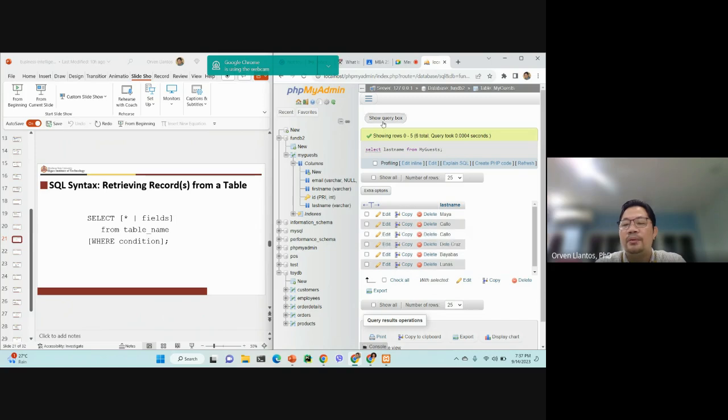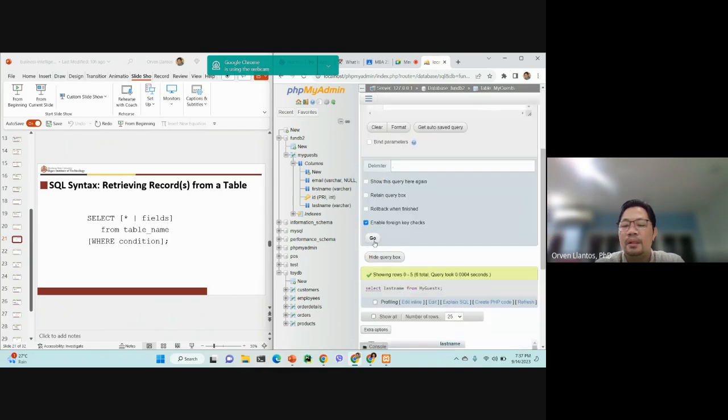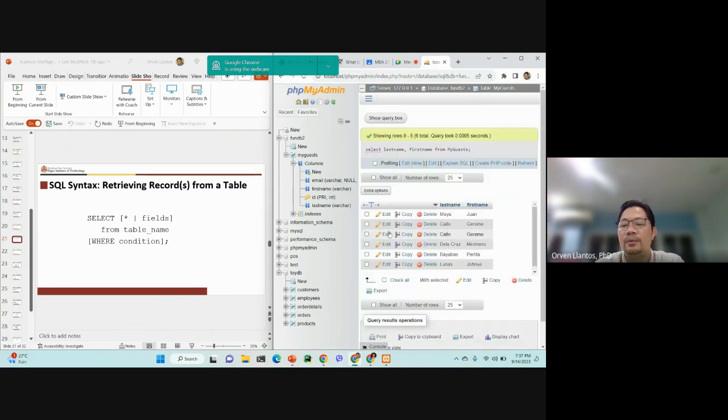If you want to retrieve the last name and the first name, you can say select last name, comma, first name, and then click go. Right. So we now have the last name and the first name.